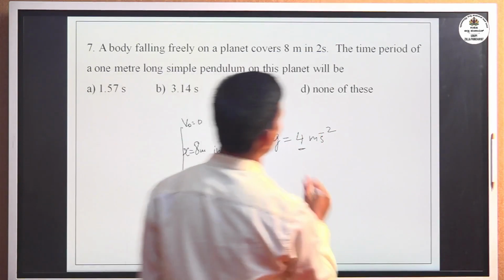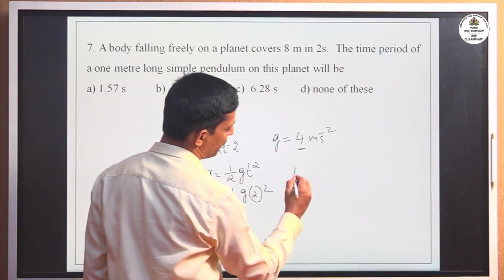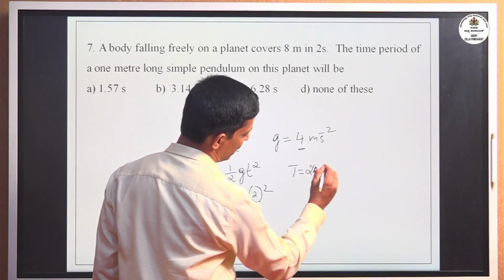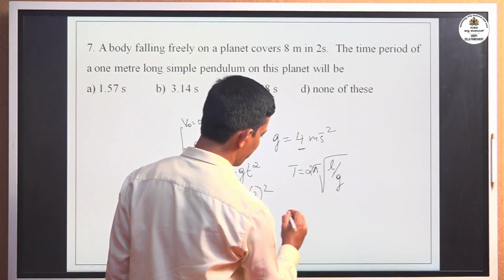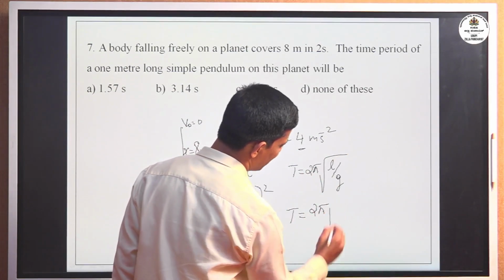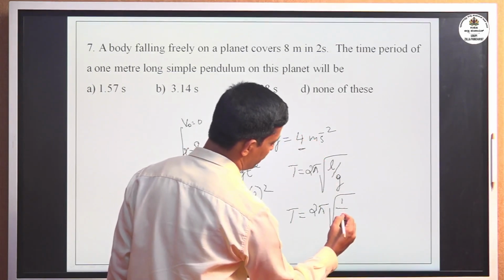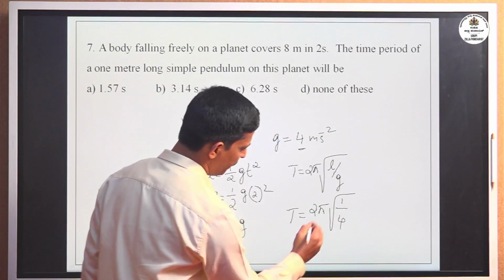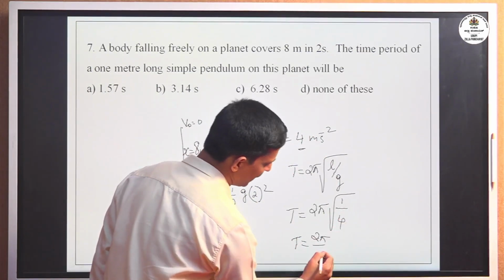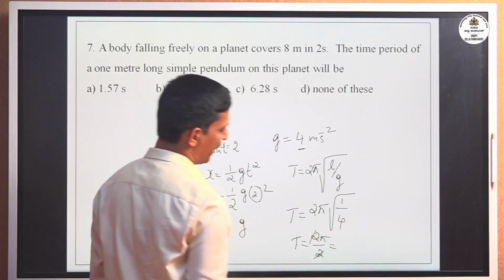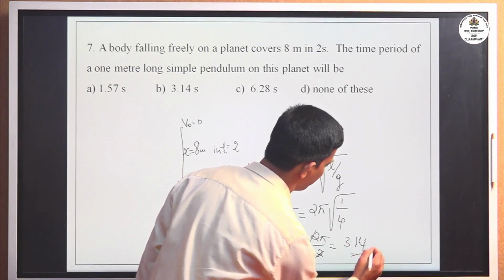Now to find the time period of the 1 meter long pendulum, here g is 4. The time period formula is T equal to 2 pi square root of L by g. Substituting L as 1 meter, divided by g, which is 4, simplifying we get 2 pi square root of 1 by 4, that is 2 pi times half, 2 gets cancelled, leaving pi. Pi value is 22 by 7, that is equal to 3.14 second.